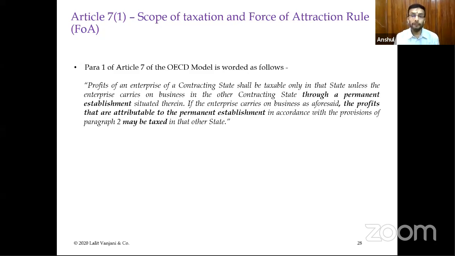Also, if such enterprise carries on business as aforesaid, the profits that are attributable to the PE in accordance with the provisions of paragraph 2 may be taxed in that other state. So one thing is that you created a PE, the profits can be taxed in the source state, but how much of the profits? Only those profits which are attributable to the activities carried on by that permanent establishment can be taxed in the source state.